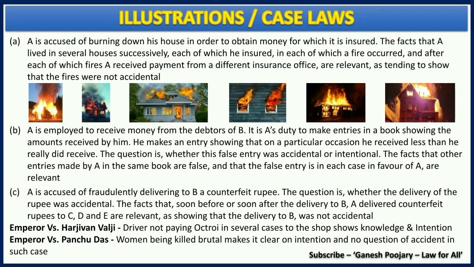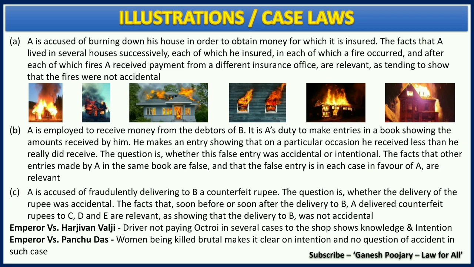The second case law is much interesting, and this is one of the landmark case law, that is Emperor versus Panchu Das, where a woman got killed. Now the accused tried to prove that it was an accident, but woman being killed, brutal marks. It is very clear that there was intention, and such cannot be considered as an accident, because this is not just some injury.